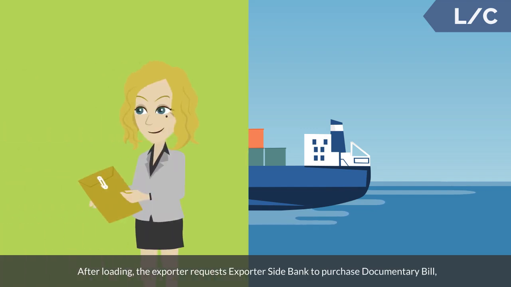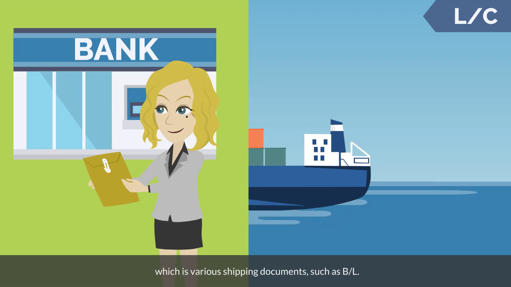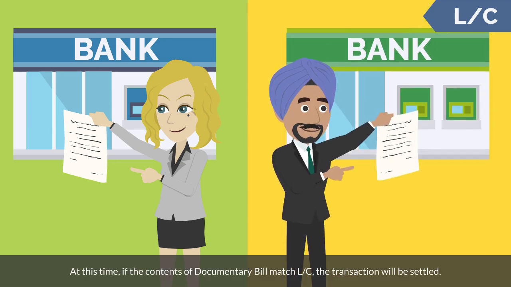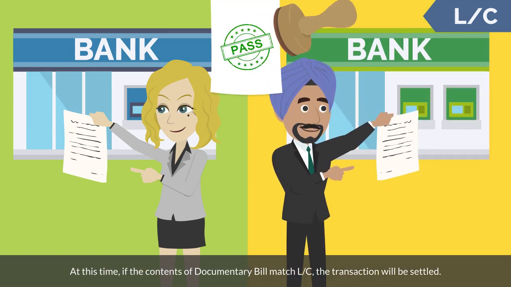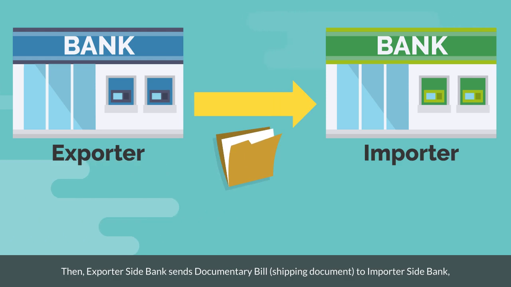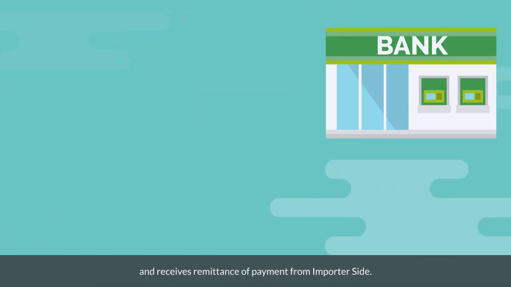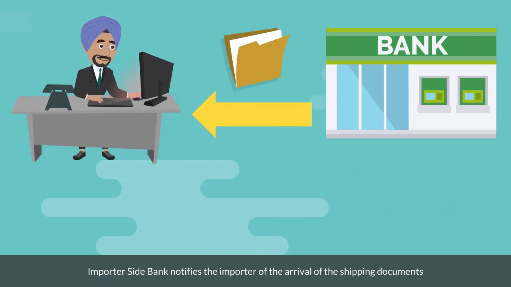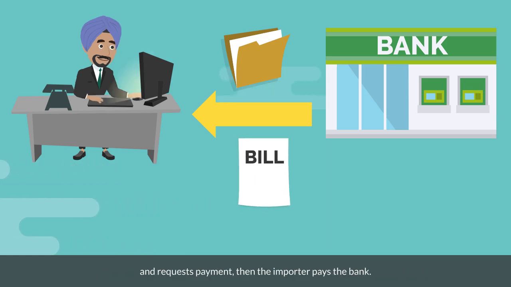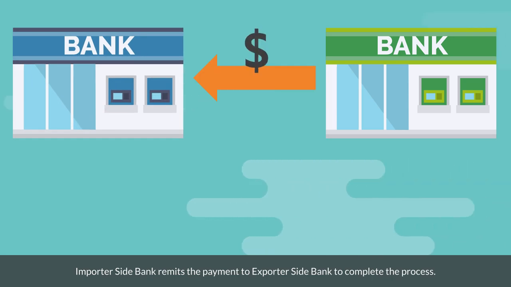After loading, the exporter requests exporter side bank to purchase documentary bill, which is various shipping documents, such as BL. At this time, if the contents of documentary bill match LC, the transaction will be settled. Then, exporter side bank sends documentary bill, shipping document, to importer side bank, and receives remittance of payment from importer side. Importer side bank notifies the importer of the arrival of the shipping documents, and requests payment, then the importer pays the bank. Importer side bank remits the payment to exporter side bank, to complete the process.